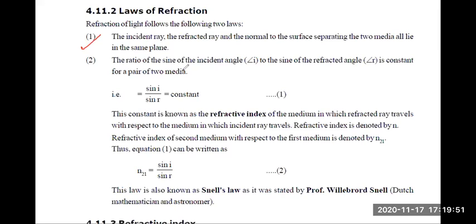Now, the second is something related to the angle, but it's not as easy as the laws of reflection. The second law is called Snell's law. It states that the ratio of the sine of the angle of incidence to the sine of the angle of refraction, I hope all of you have studied